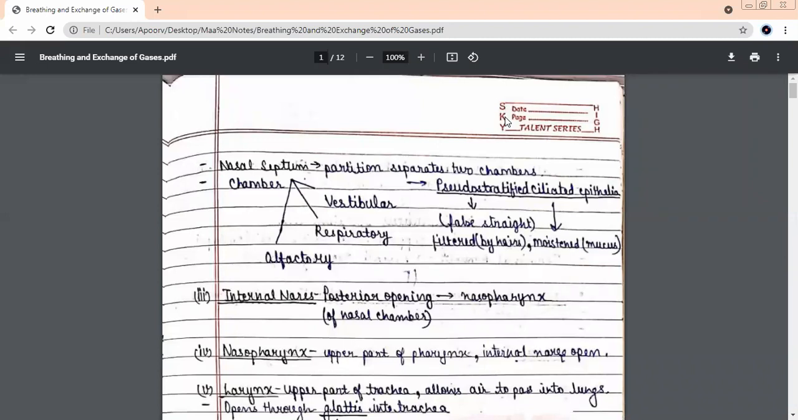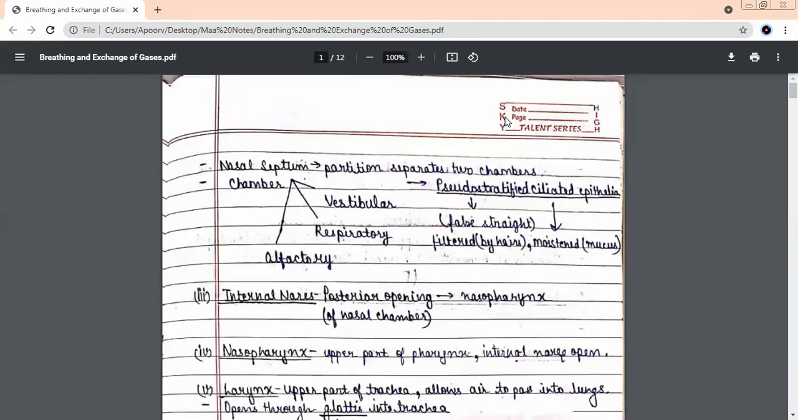Internal nares. Now these internal nares are the posterior opening, meaning the back opening. The front one is the external nares, that is the nostrils. They will open into a pipe-like structure which is known as nasopharynx. What is it called? Nasopharynx. Nasopharynx is nothing but the upper part of the pharynx.